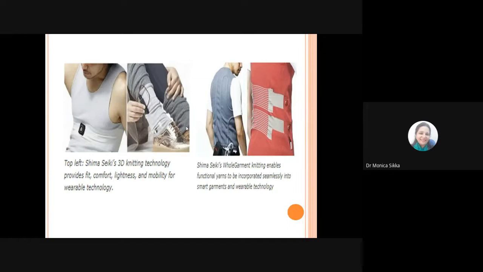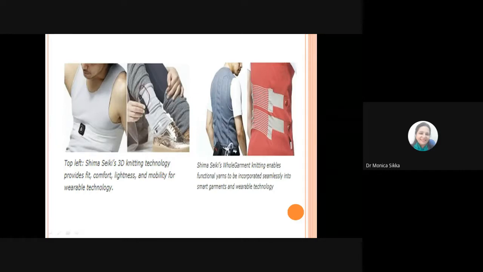So these two pictures are showing you a 3D knitting technology which is used for producing a kind of socks material which has a sensor or a conductive yarn in it which can sense the movement of the person. This kind of thing is being used for detecting the movement of the person, or just tracking the number of steps taken by the person, or any other kind of sensing if it is required.